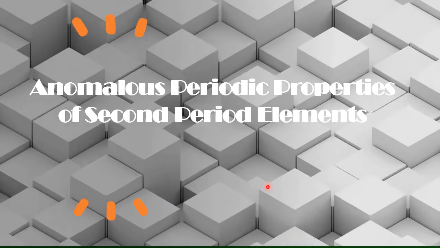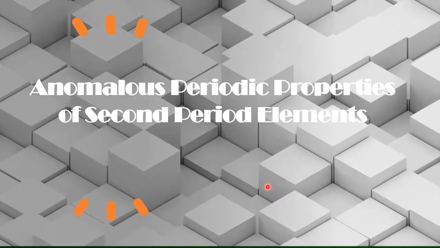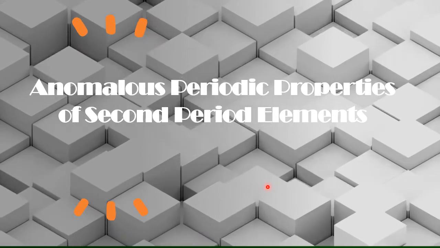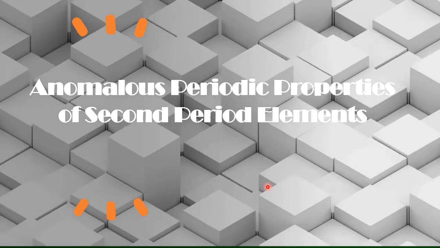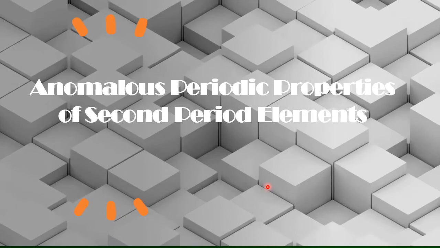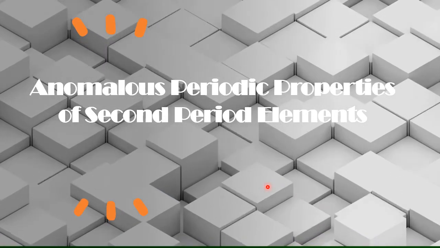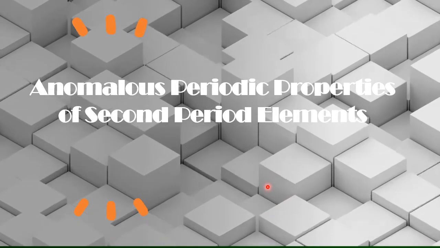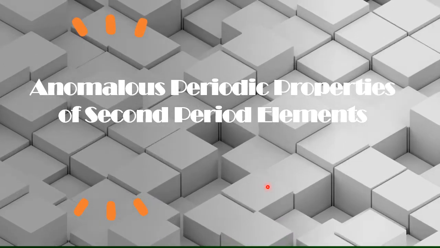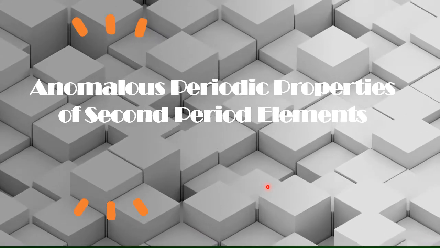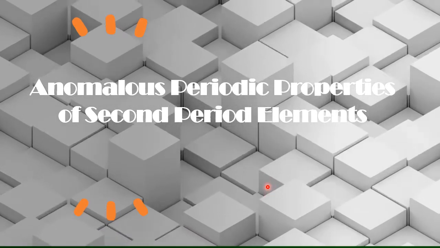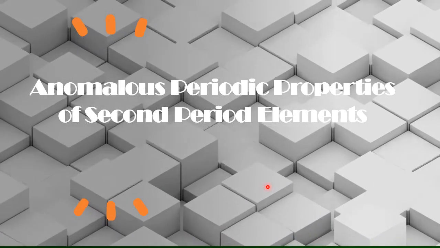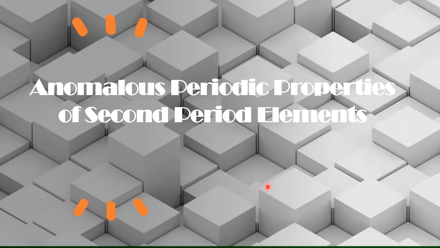In today's discussion, we are going to understand the second periodic trend in chemical properties, that is, the anomalous behavior of the first member of the second period. It is an interesting feature of representative elements. They show slightly different behavior than the rest of the members belonging to the same group.